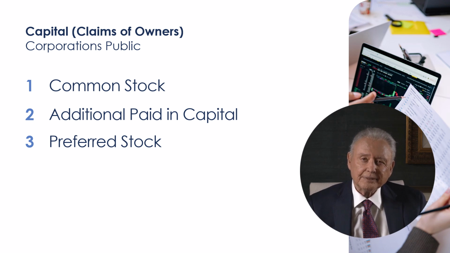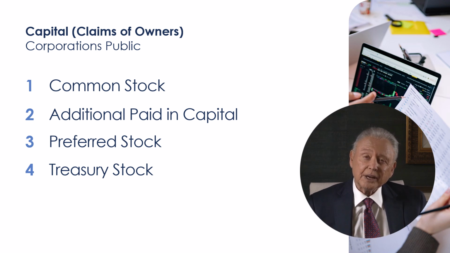Treasury stock is an amount a company pays for some of its own shares. Why would a company buy its own shares? If a company has profits but cannot effectively reinvest its profits, it might buy back some of its own shares. The idea is fewer outstanding shares for a certain profit means more profits per share.